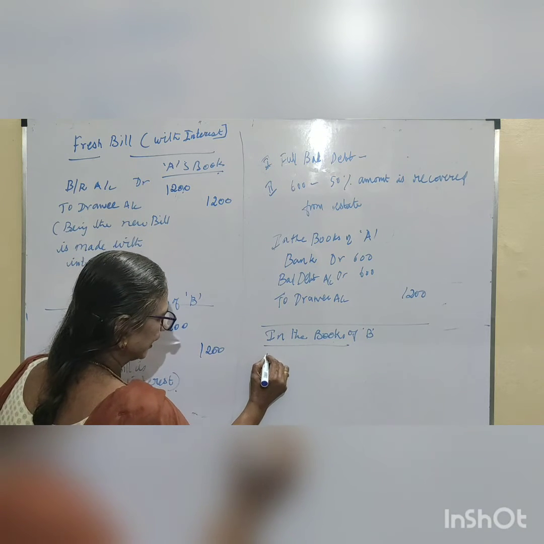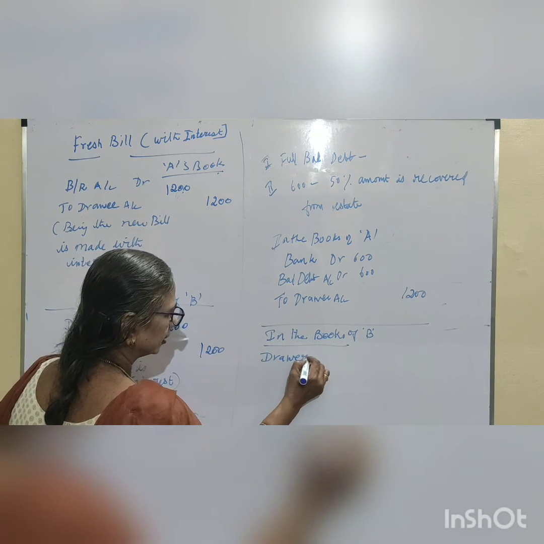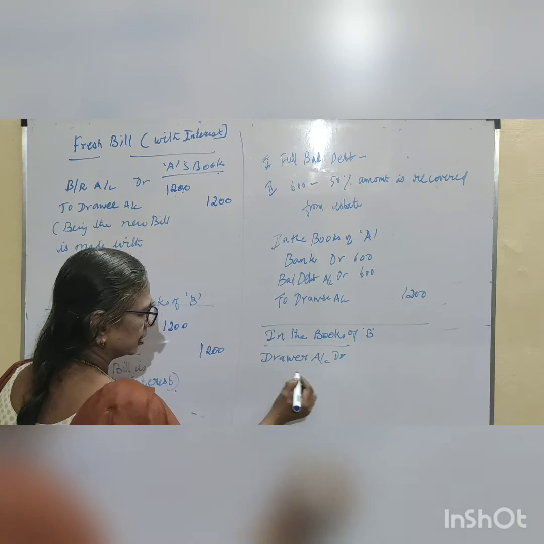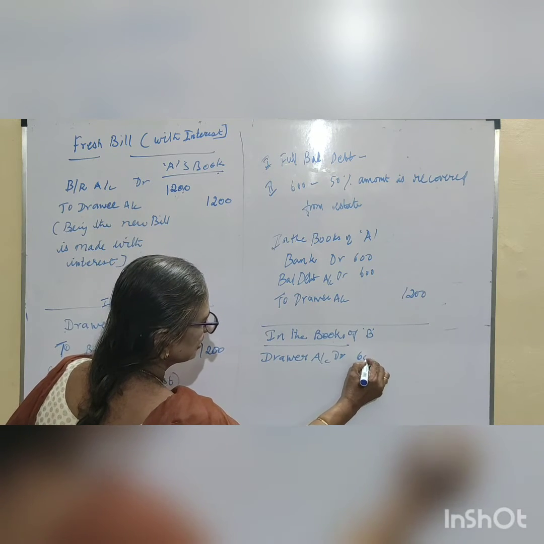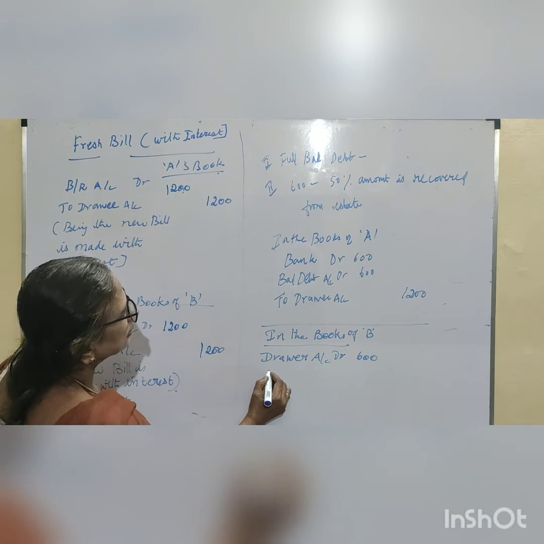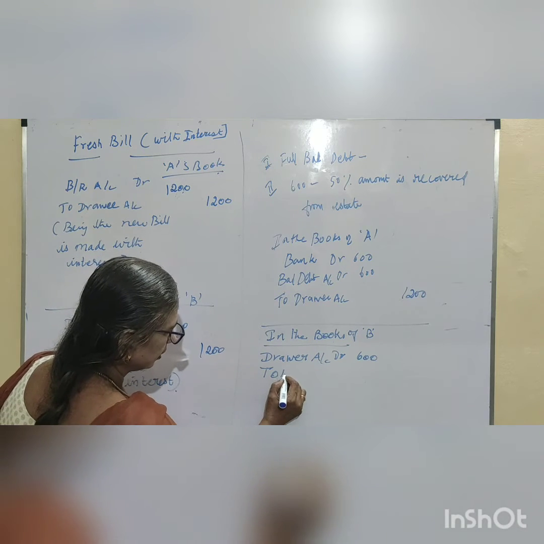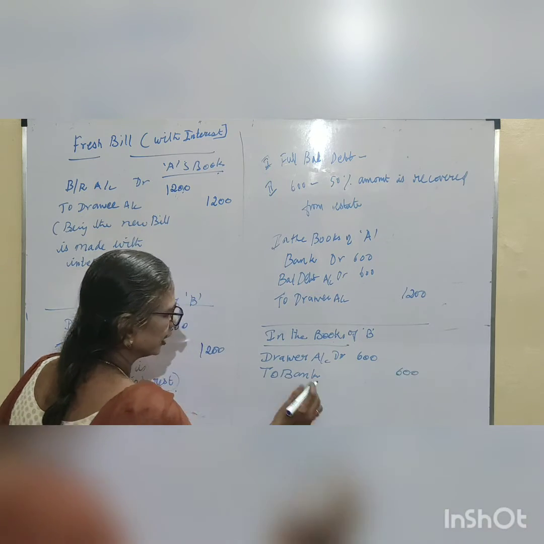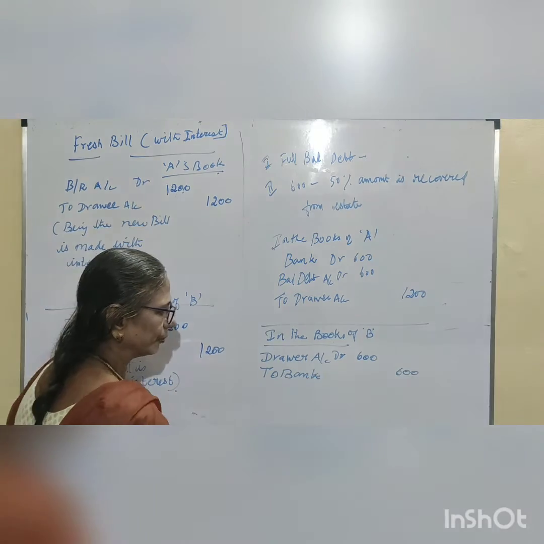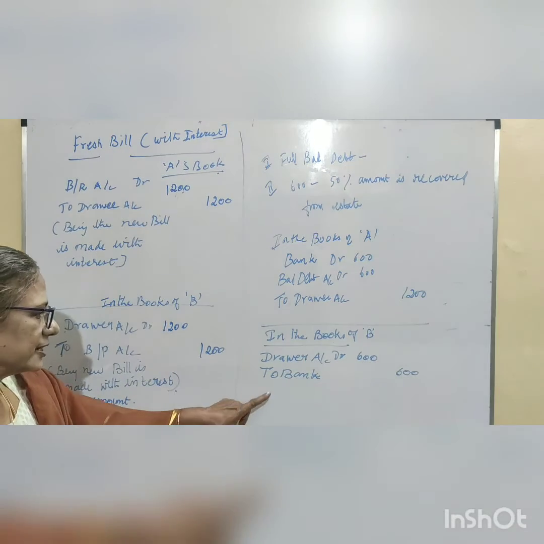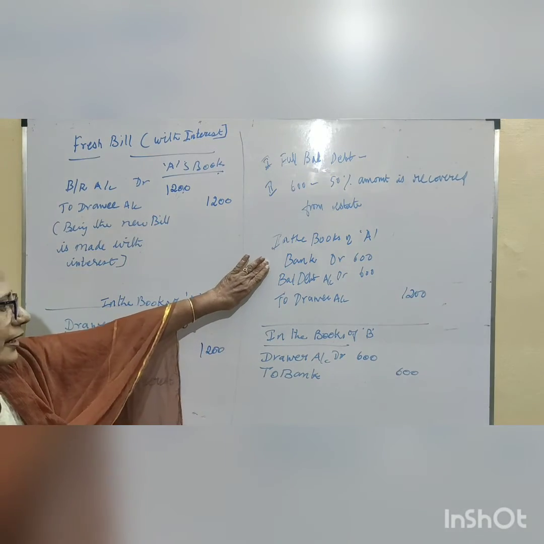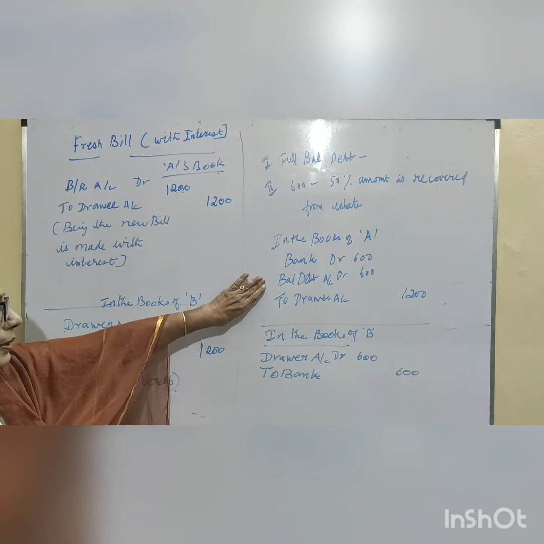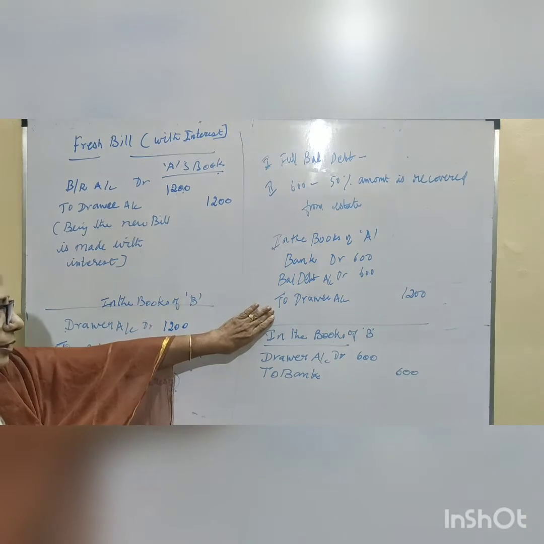That is A's account or drawer account debited with 600, and his bank account 600. He pays only 600 from his bank, that means from his account. He receives only 600, and in his books it will be like this: bank account debited with 600, bad debt account debited with 600, drawee's account.